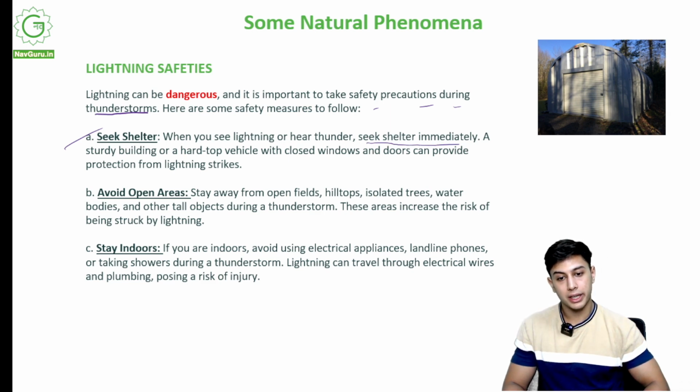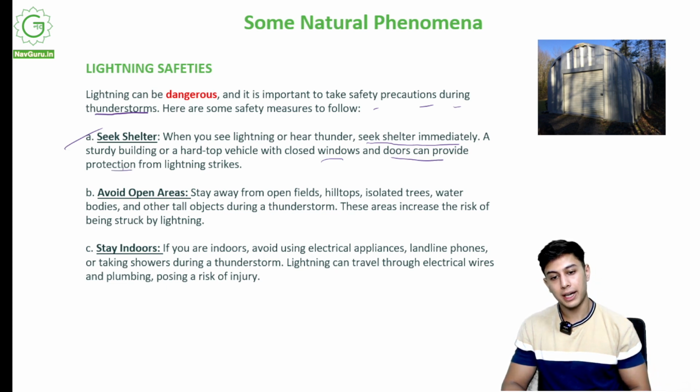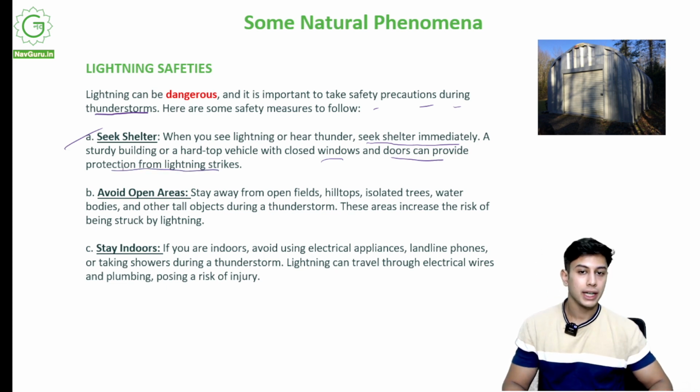A sturdy building or a hard top vehicle, even a vehicle, get inside a vehicle and you will not get hit by lightning. With closed windows and doors it can provide protection from lightning strikes. Get inside a safe room or a vehicle or a building which does not have any open window. Close it all shut. In the car, a vehicle should not have any open windows.